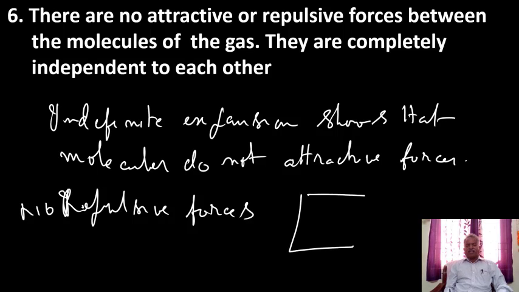So this is the container which can be compressed. This is the container with a piston. This is the gas. If the piston is pressed down, it comes down randomly. That is, the gas molecules are compressed. As gases can be compressed, it indicates that there are no repulsive forces.